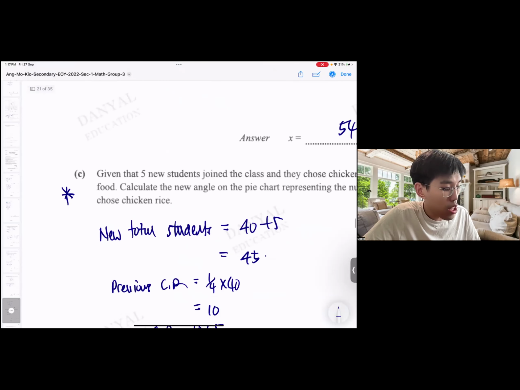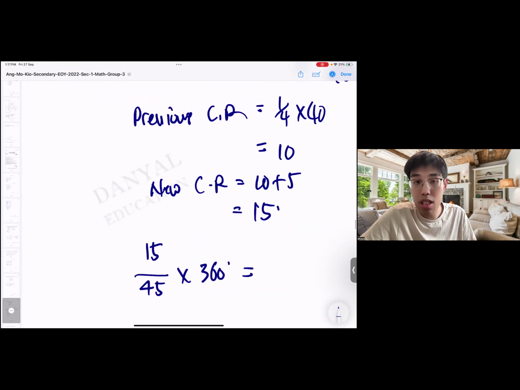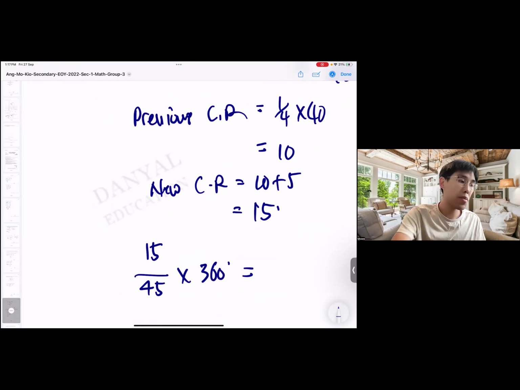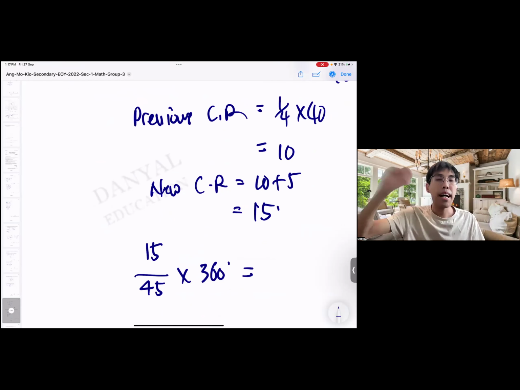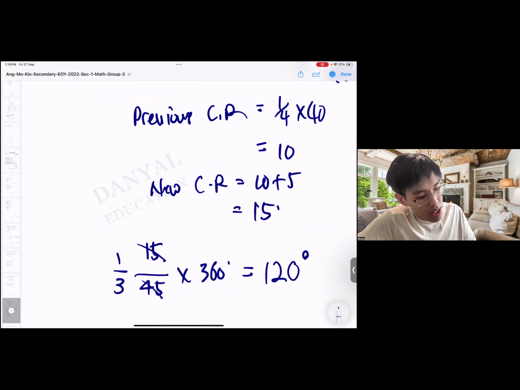So what's the new angle on the pie chart? What you're looking for is 15 over 45 times 360 degrees, because it's out of the whole pie chart. Okay, so this one is 1/3. So it's 1/3 of 360. Answer: 120 degrees. Solve.